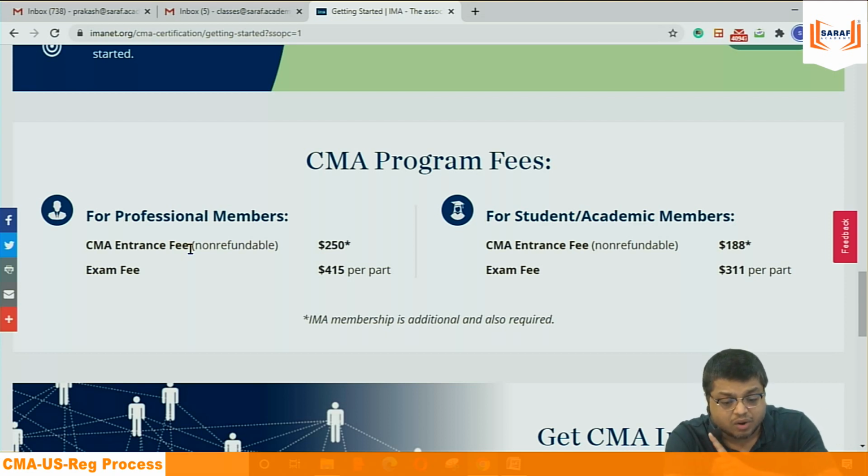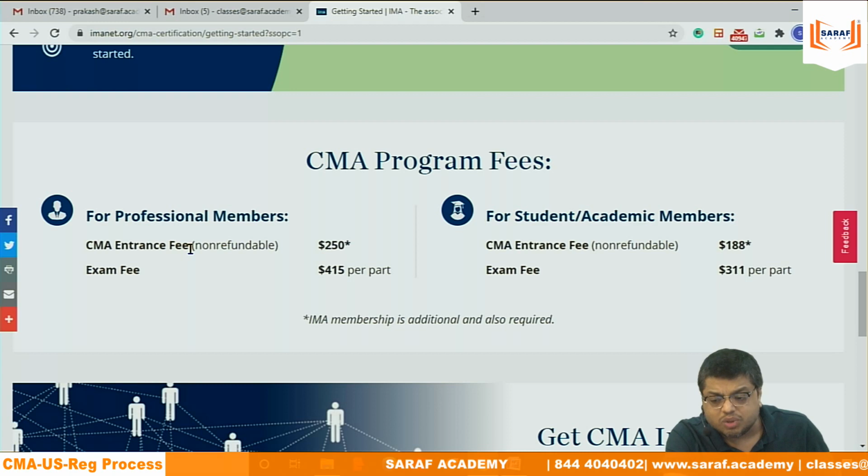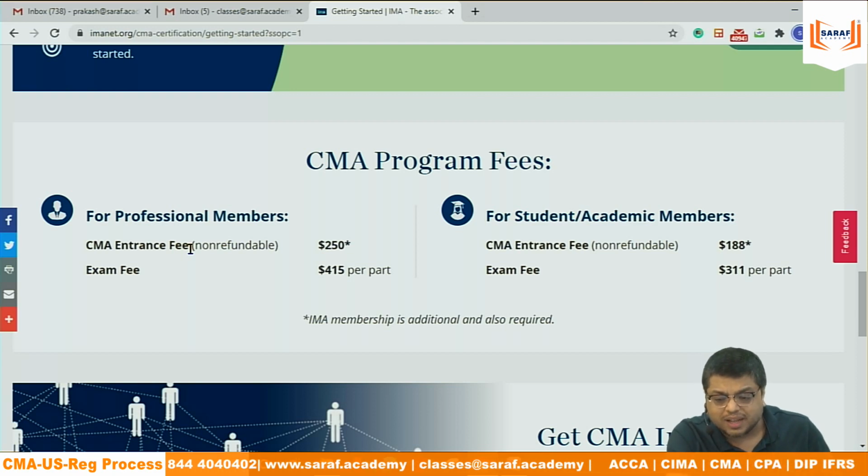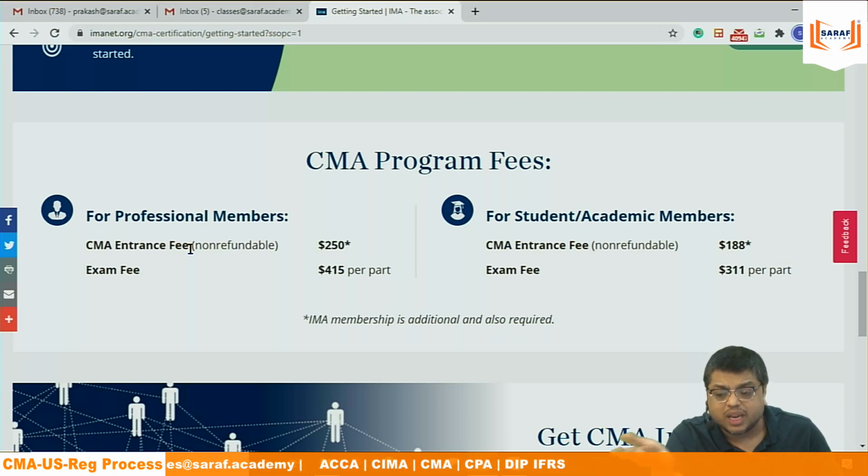At that time, they will not give any discount. At that time, 250 is 250 only. Only at initial registration there is a 50% discount. Next time when you renew the membership, there is no discount. According to me, that situation should not arise. Because if the course should be completed in 8 months, we are still getting 4 months extra. So why will the question arise that we need to renew the membership?